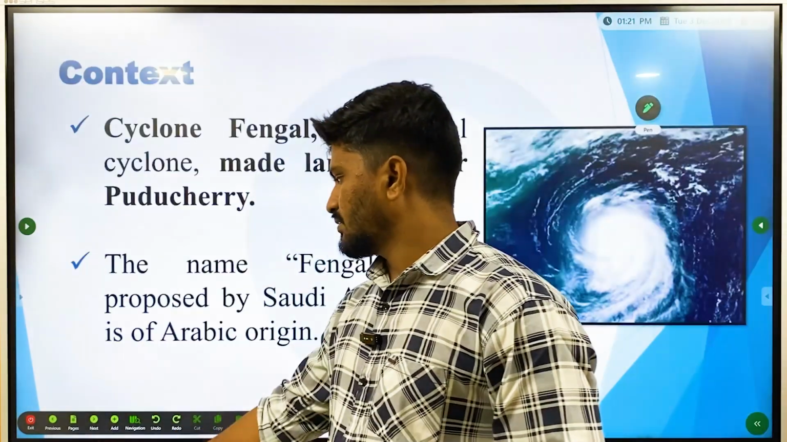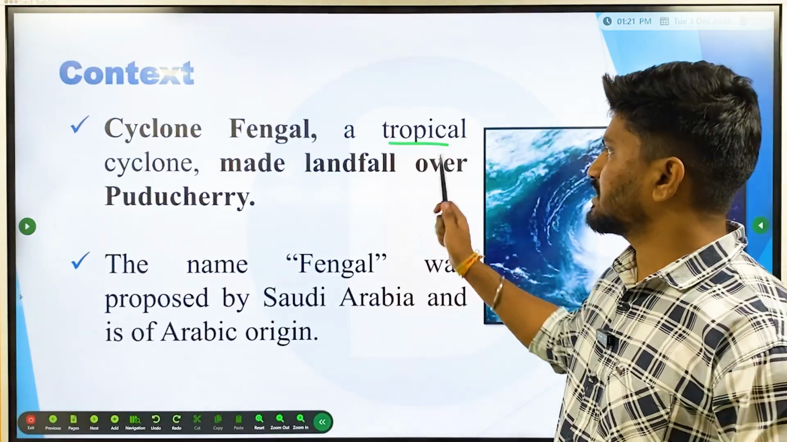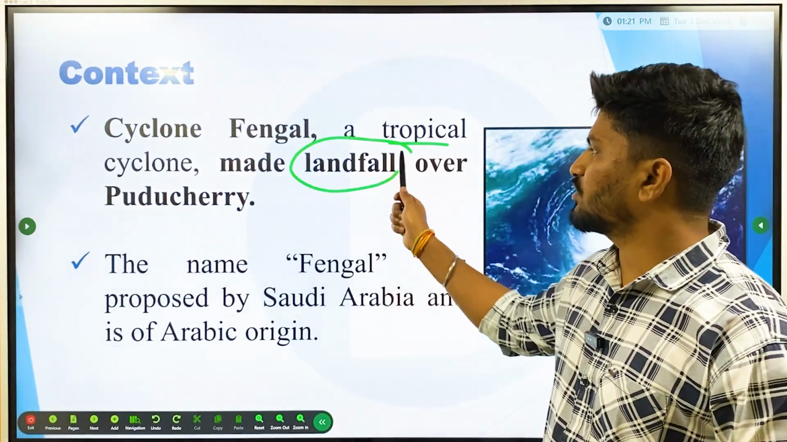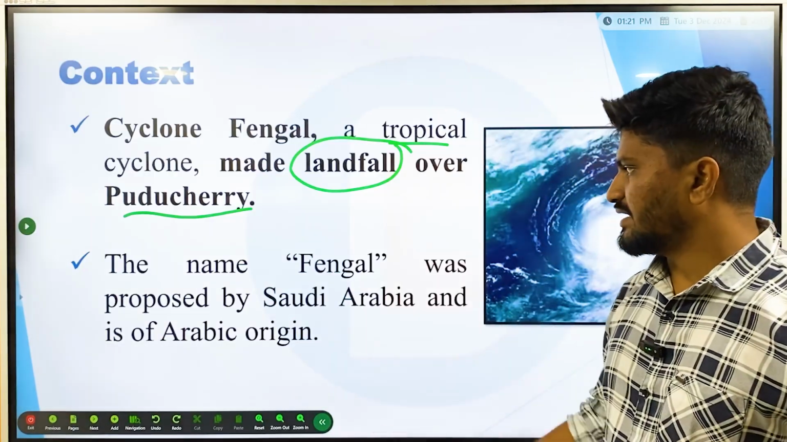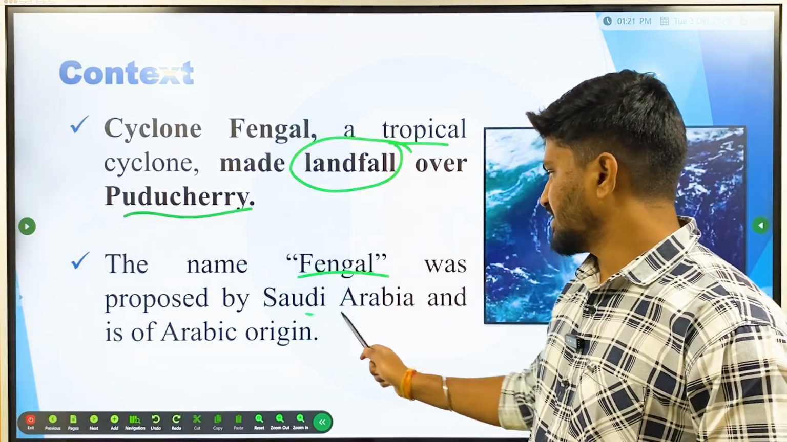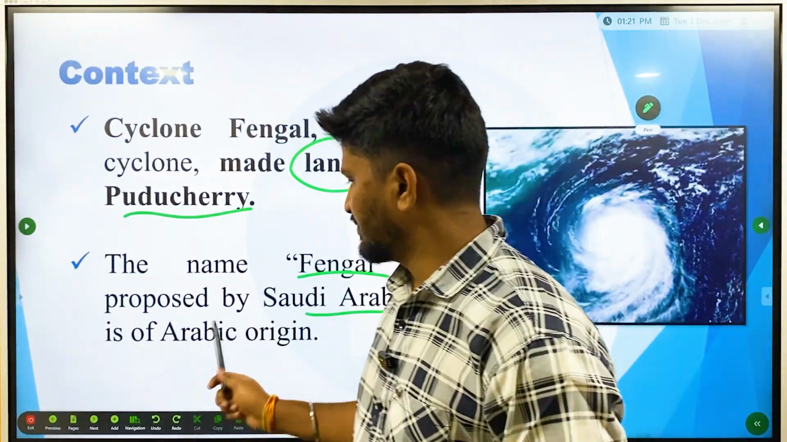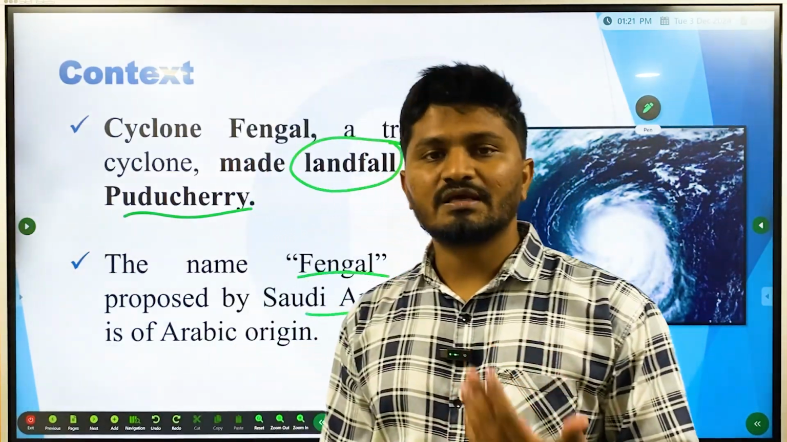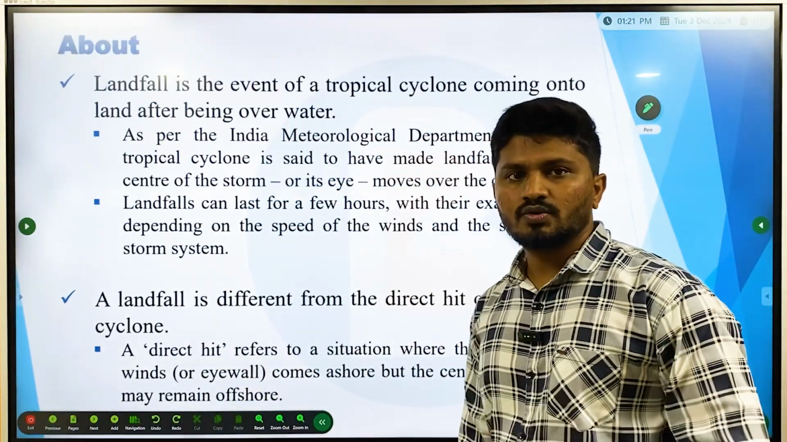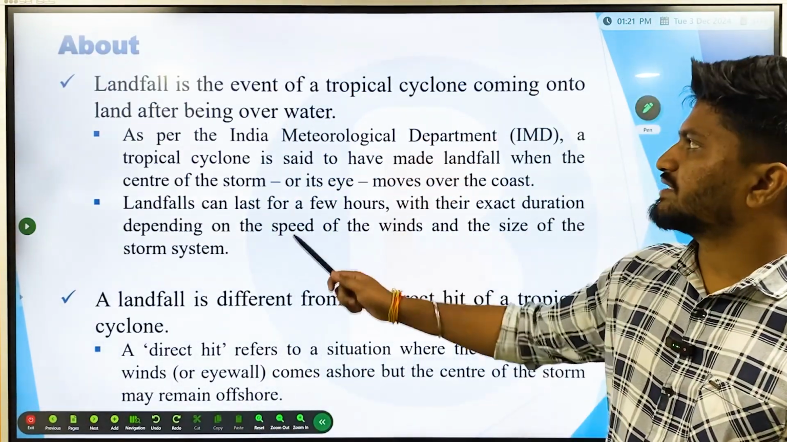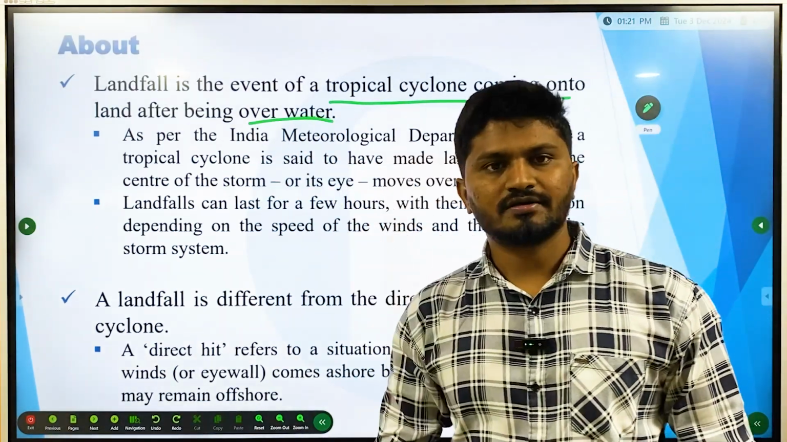The context here is Cyclone Fengal, a tropical cyclone that made landfall over Puducherry. We'll understand what landfall is also. The name Fengal was proposed by Saudi Arabia and it is of Arabic origin. So it has been named by Saudi Arabia. We'll also understand how the naming is done. So what is landfall? Landfall is the event of a tropical cyclone coming onto the land after being over water.